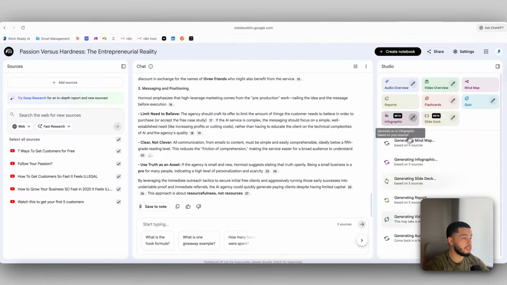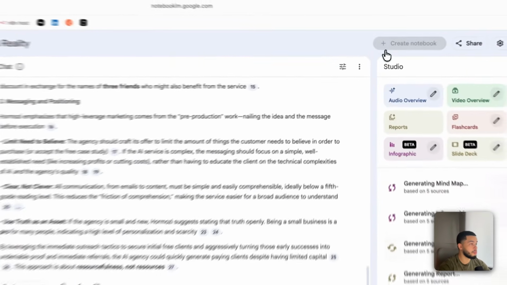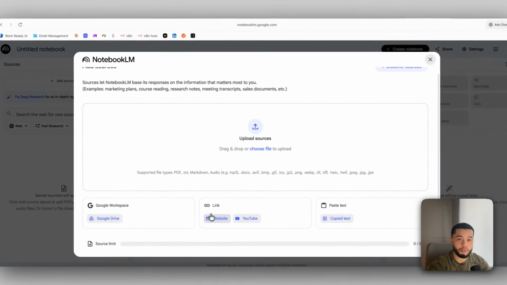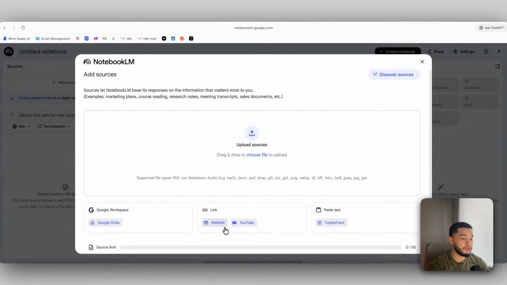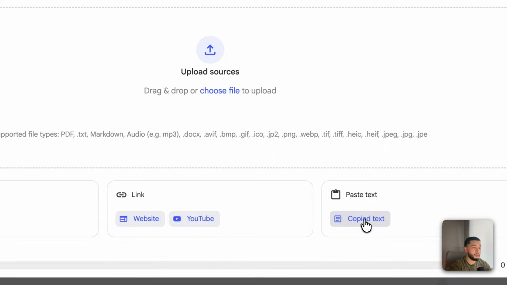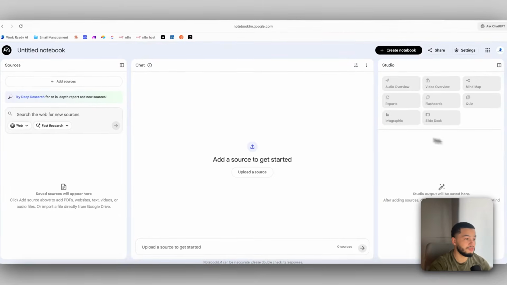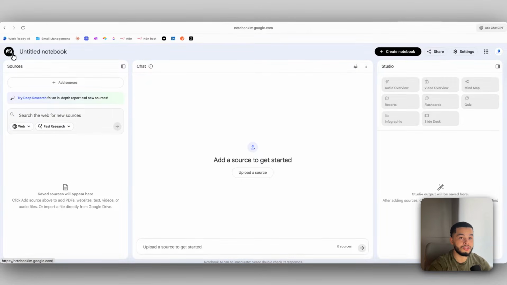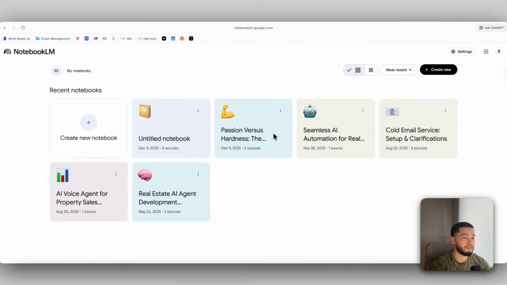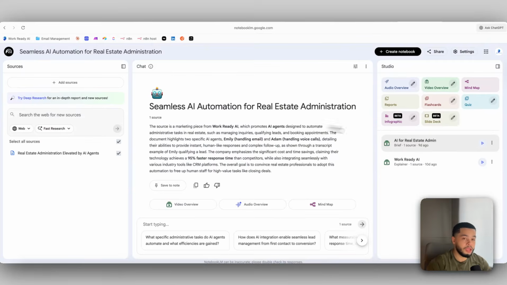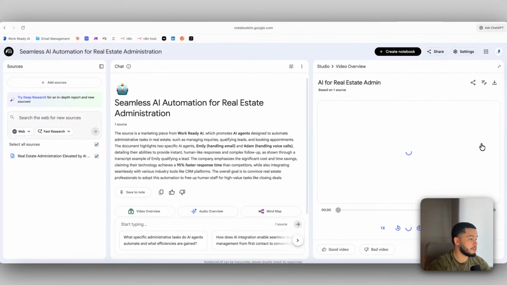Now, one key thing before we open any of these is, how can you actually use this to get clients? So if I come over here and I create a new playbook, and I'll put in some stuff after a client call. I'll put in their website using the link here. I'll also copy some text in here, and that's going to be the transcript of the call with the client. And what we can do after we put in all of that information is, if I come back out here, you can see I've already created a video for a real estate agent. In one of the videos that it has created for a real estate client of mine, we can jump in here and see what it looks like.